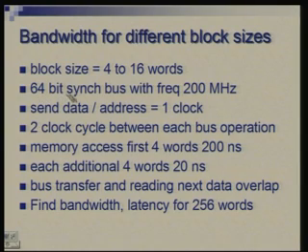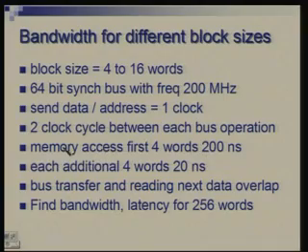It is a 64-bit synchronous bus, frequency is 200 megahertz, takes 1 clock to send either data or address, 2 clocks between each bus operation. So, one transaction, then you have to have a rest of 2 clock cycles. This is a protocol which has been defined for this bus. Memory access takes 200 nanoseconds to get first 4 words, but subsequent words could be faster. Let us say subsequent words come at 20 nanoseconds each. This could be by interleaving or page mode in a DRAM.